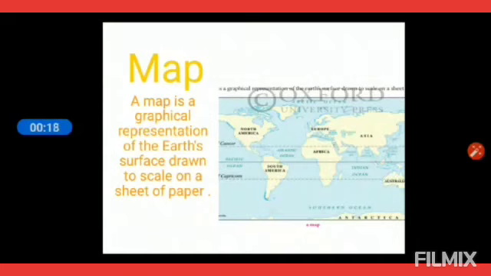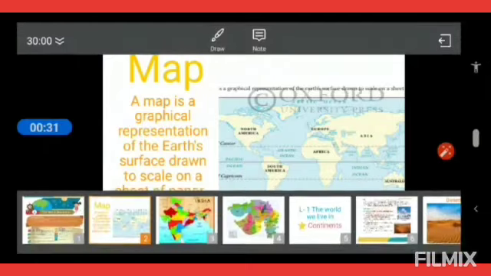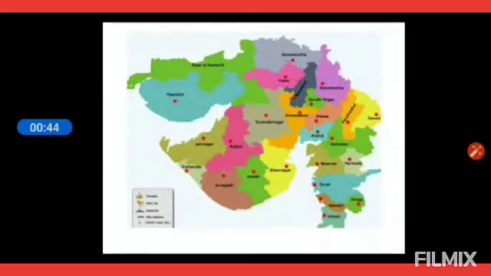So, what is a map? A map is a geographical representation of Earth's surface drawn to the scale on a sheet of paper. So in your book, the world map is given. Here I'll show you the map of India, which is drawn on a flat surface. Here is another map I'll show you, which is of our state Gujarat. So this is nothing but the actual representation of the land area, the world.